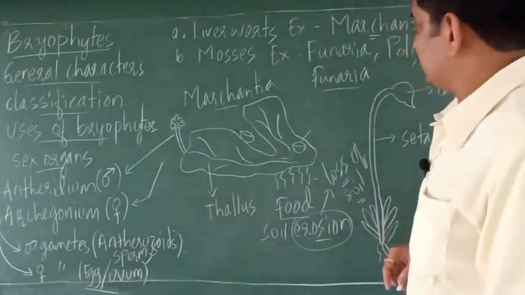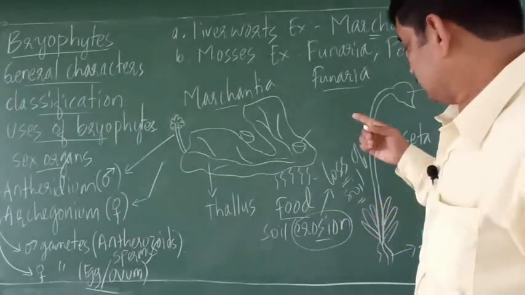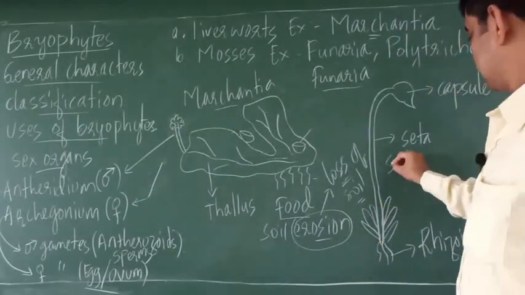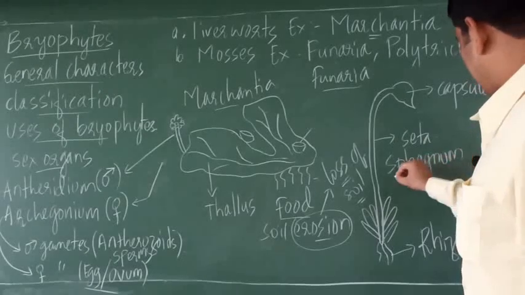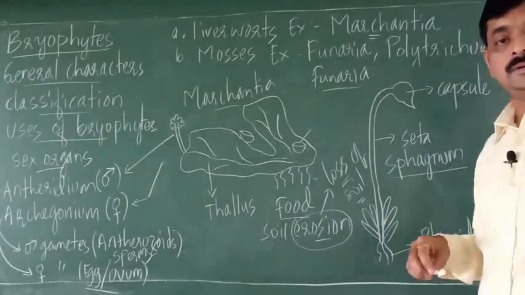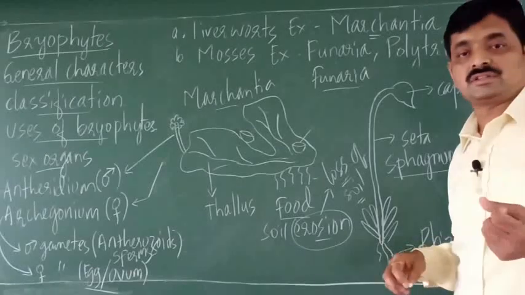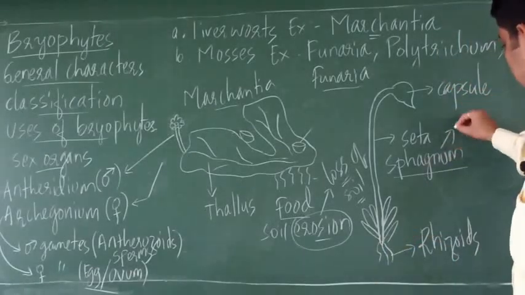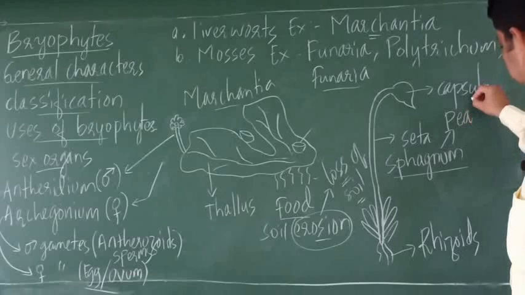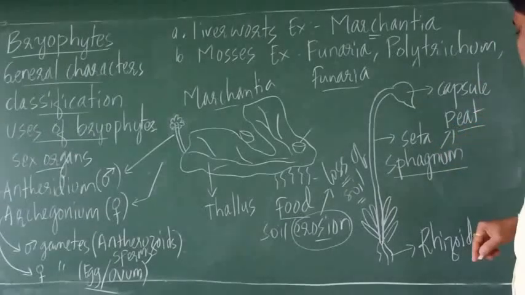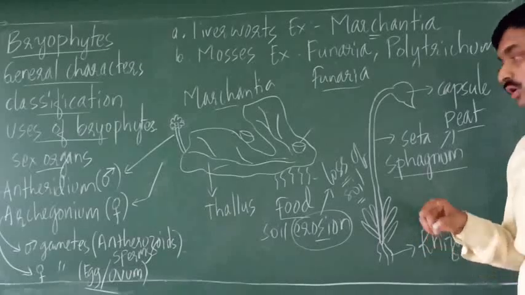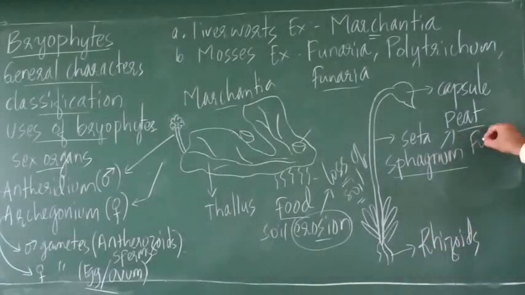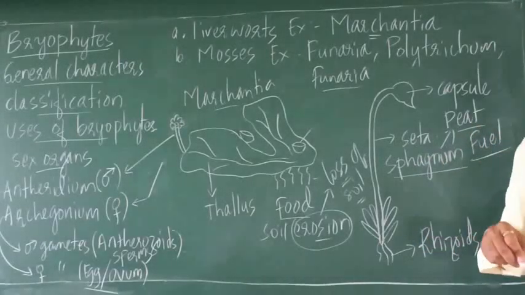Then one bryophyte such as sphagnum, it produces a substance called peat. P-E-A-T, peat. So sphagnum produces a material called peat, which is used as fuel.